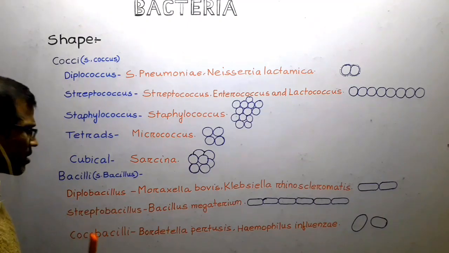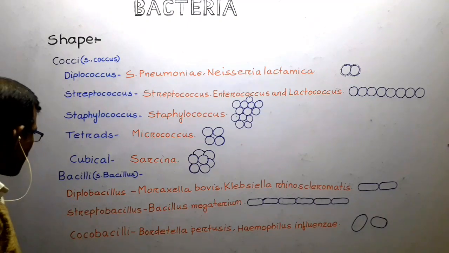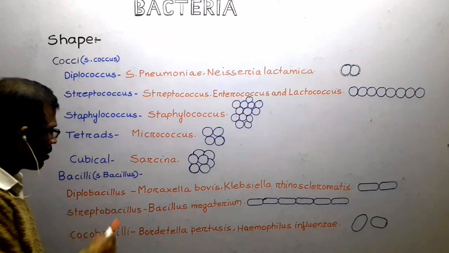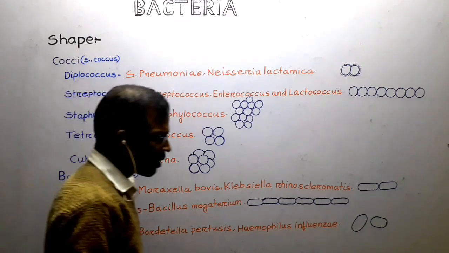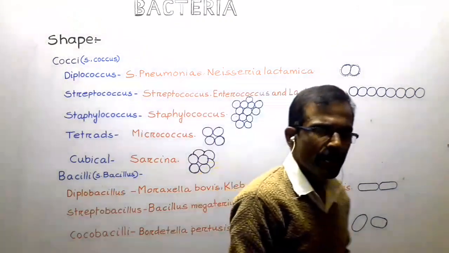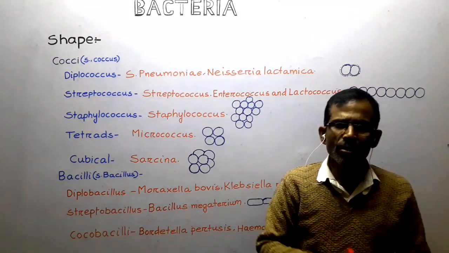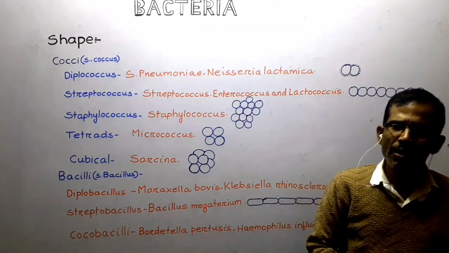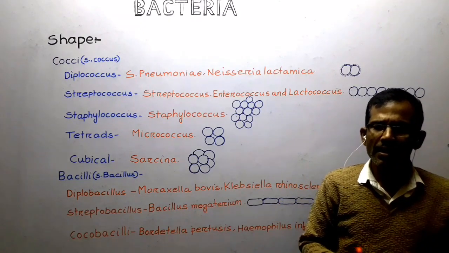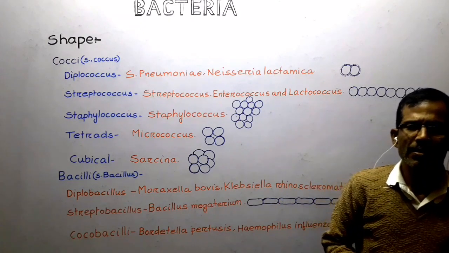The next principal shape of bacteria is bacilli, singular bacillus. Bacilli are rod-shaped bacteria. Like cocci, they can also exist singly or can associate in characteristic arrangements.